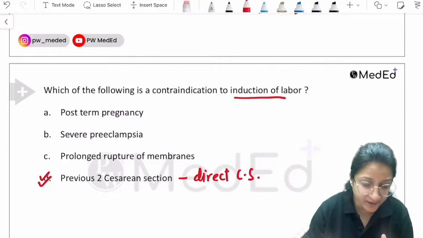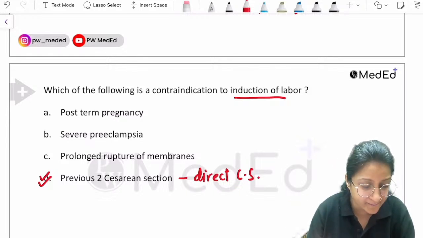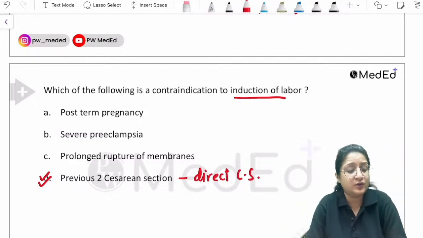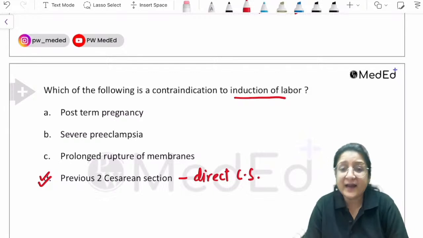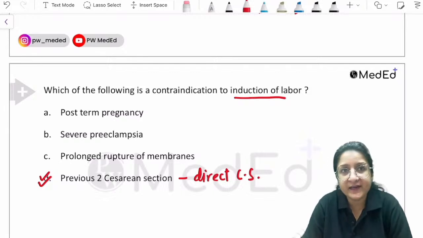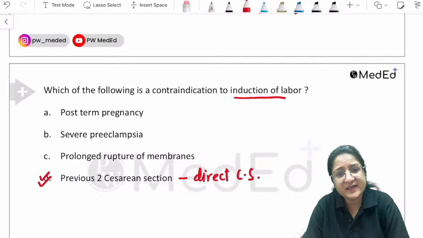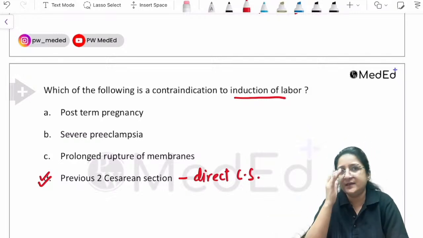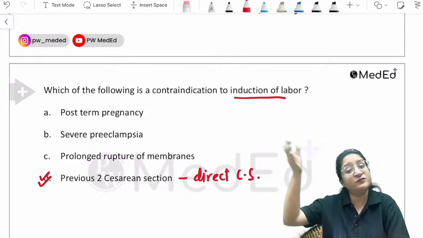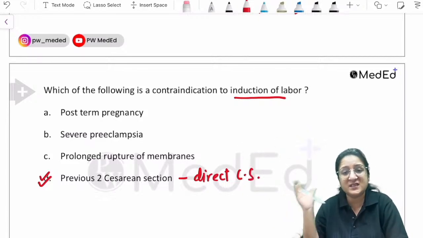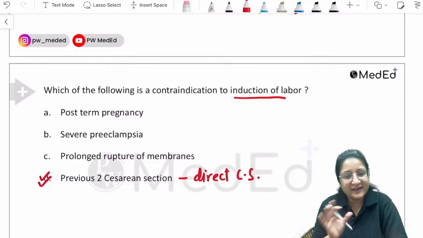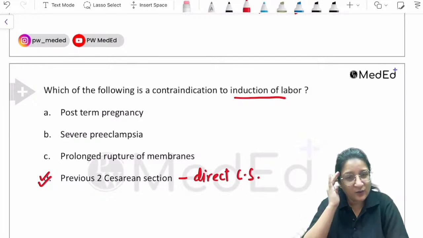One thing that you need to remember here: yes, severe preeclampsia can worsen to DIC. That is why we have to check for DIC. And even if there is DIC, I don't want to operate with DIC. I'll correct for DIC. If I do a cesarean section and the woman is in DIC, she will start bleeding from the incision site. What will I do then? So DIC by itself is not an indication for direct cesarean section. Look, understand this logic.